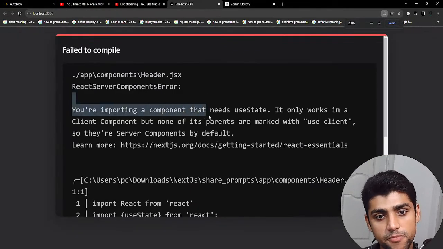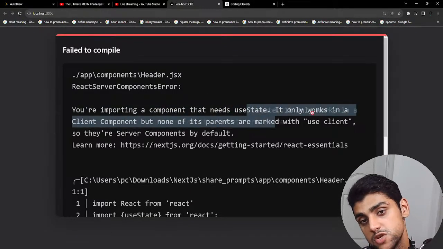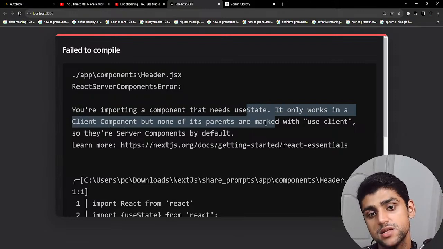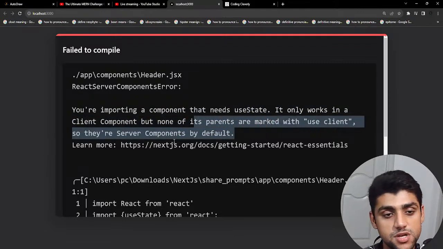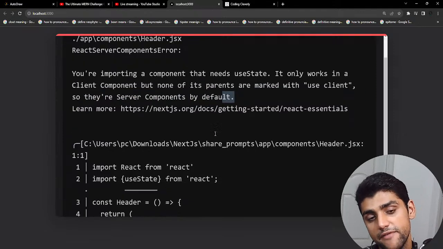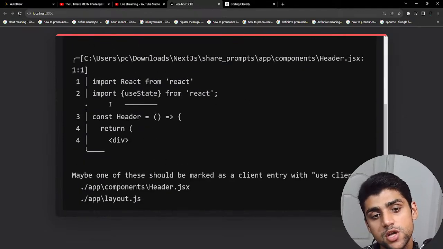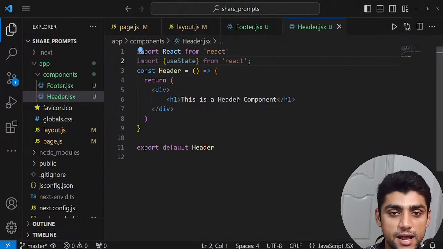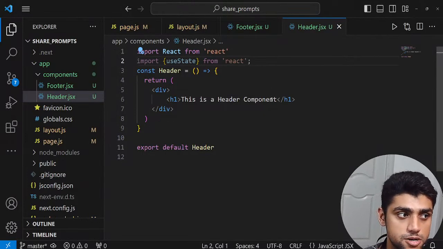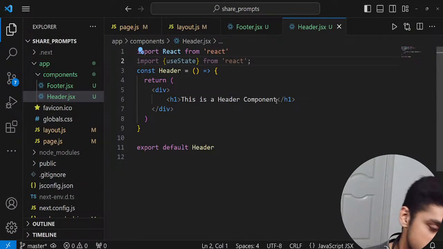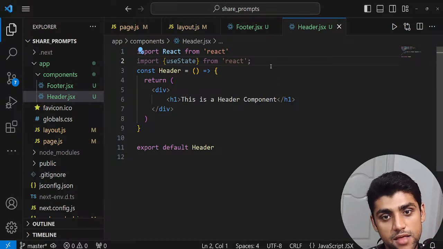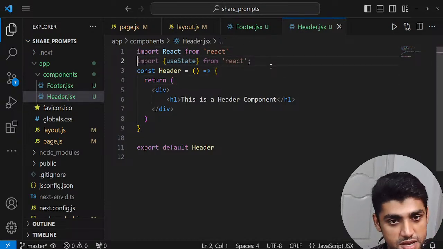It says over here, you're importing a component that needs useState. It only works in a client component, and none of its parents are marked with use client, so you're using server by default. Now this is just complaining about why you used useState. I told you that client components were in the MERN stack, simple React applications, and they were client side by default. So in Next.js, everything is server side.